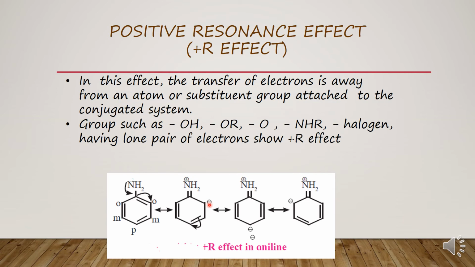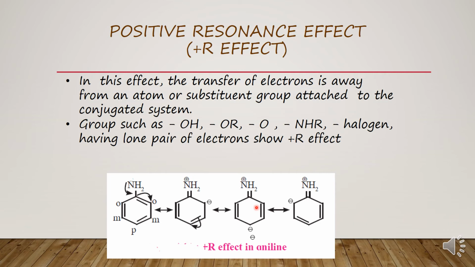Then another canonical form is possible when this bond shifts to this carbon, so that this carbon acquires a negative charge and a bond is established here to form this canonical structure.